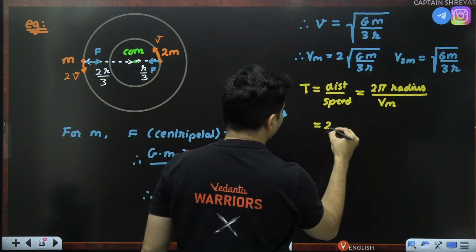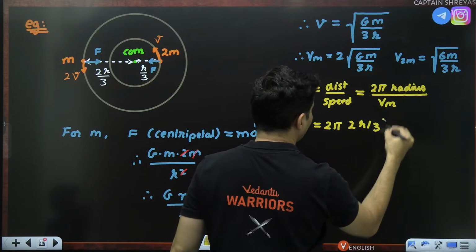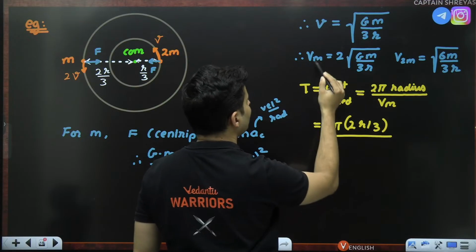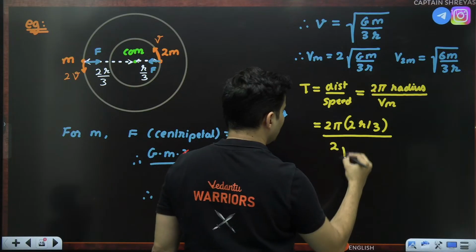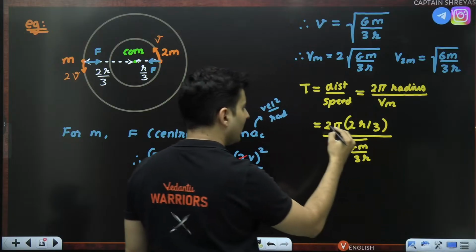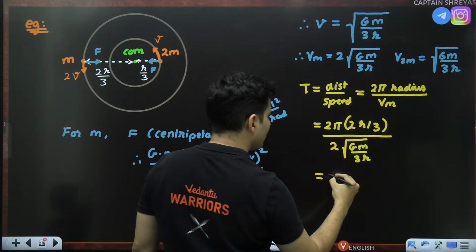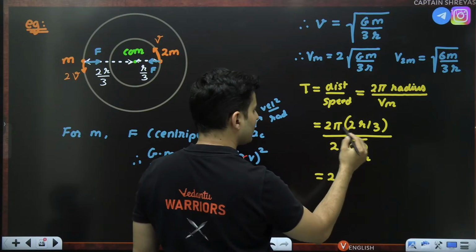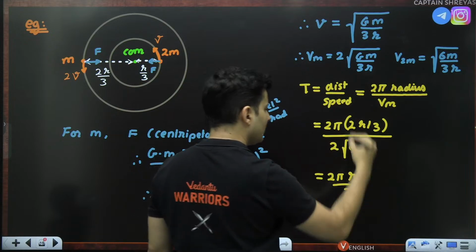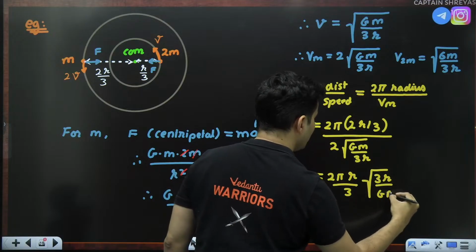What is that radius? Radius is 2r by 3. So put 2r by 3 on the top. What is the speed? Speed is there right over here for mass m, which is given to be 2 times root of gm by 3r. Okay, 2 cancels. 2 cancels. 2 pi is still there. 2 has cancelled. R is there. 3 is there below. This goes on the top as 3r divided by gm.